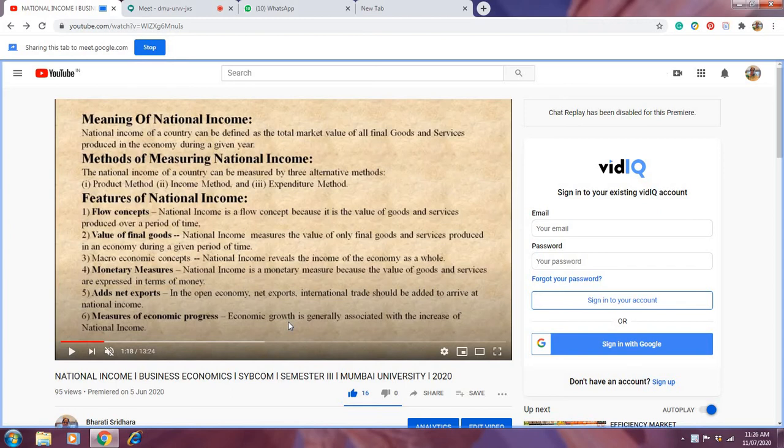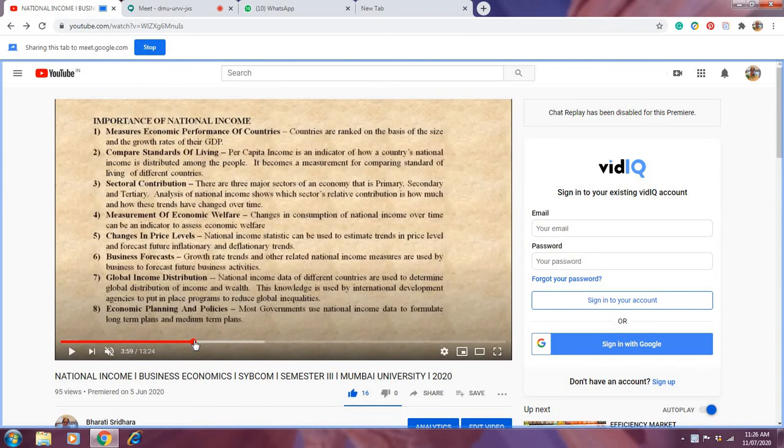So when the question is there, explain the features of national income, you have to give all these points. Okay, so meaning of national income, methods of measuring national income, and features of national income we already discussed. So now the next point we will discuss, that is importance of national income.